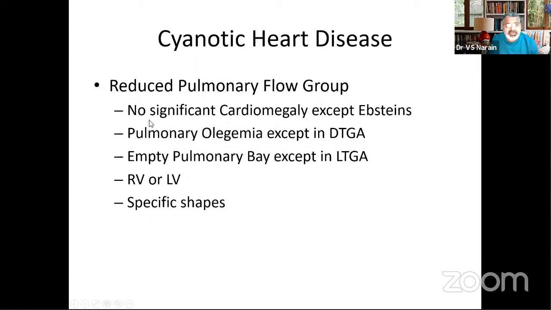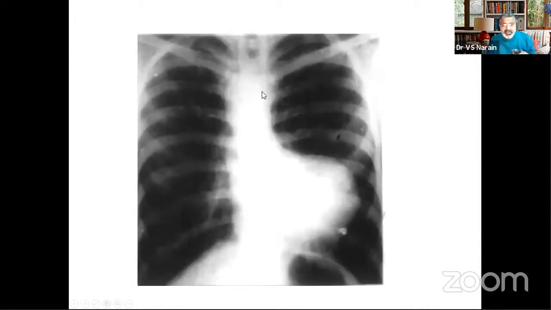There will be pulmonary oligemia. The exception would be D transposition of great arteries, where the flow is not decreased but increased. Not grossly increased, but at least increased. The pulmonary base is empty. You see that there is a concavity in the pulmonary region, except for L transposition of great arteries, where it is full, but that fullness is not because of the pulmonary arteries, but because of the aorta. Then you have either RV enlargement or LV enlargement, as we will see, and then we'll have some specific shapes which are classical. And this is the first classical shape of tetralogy of Fallot.